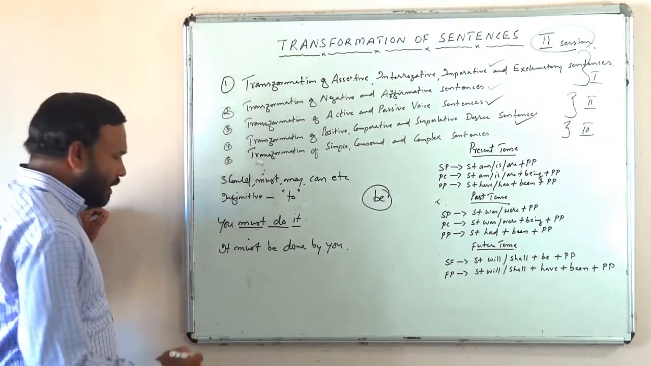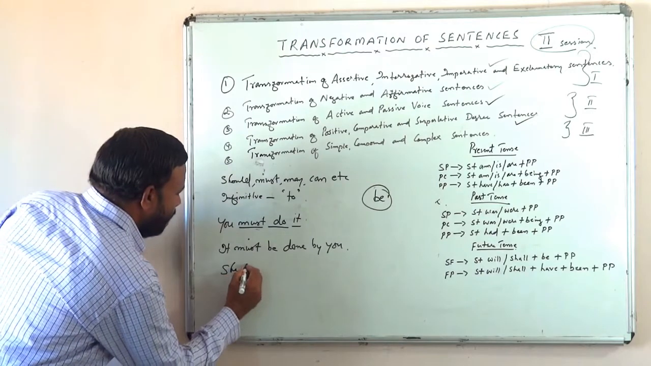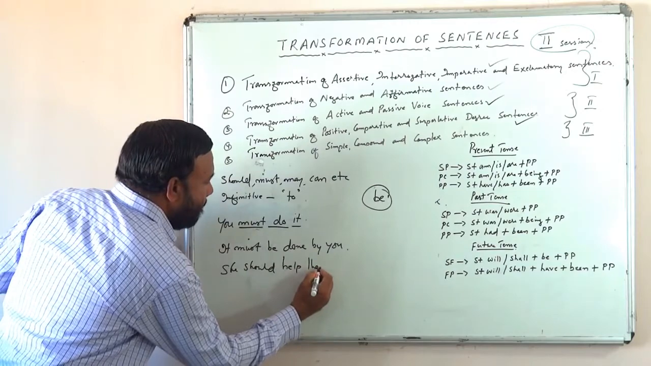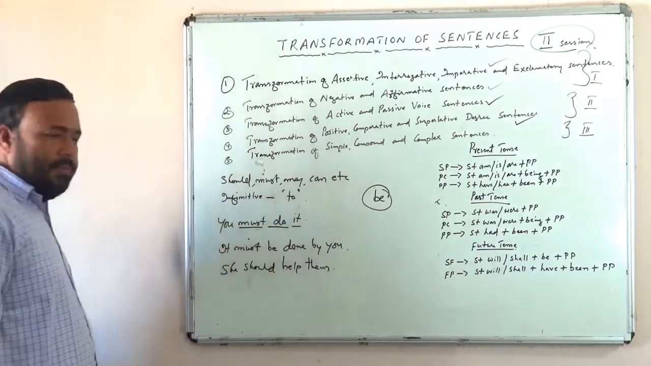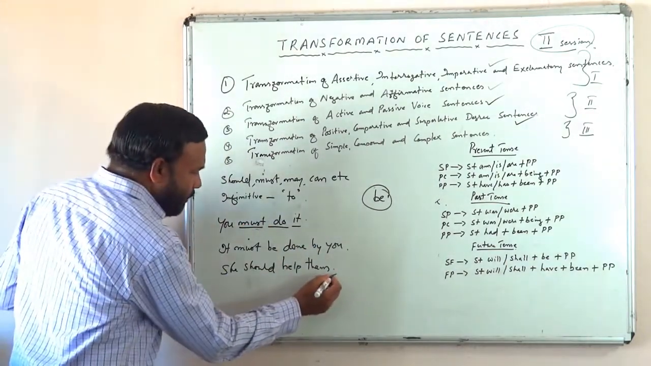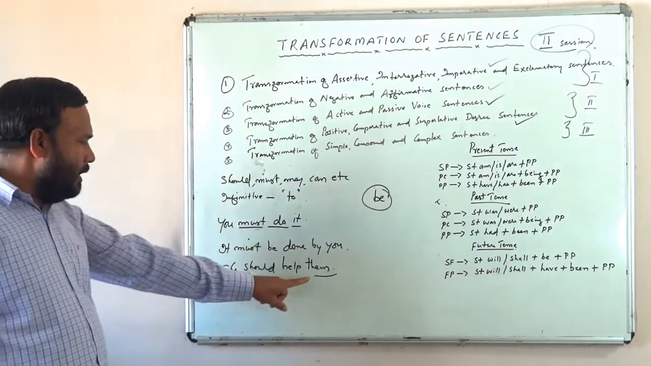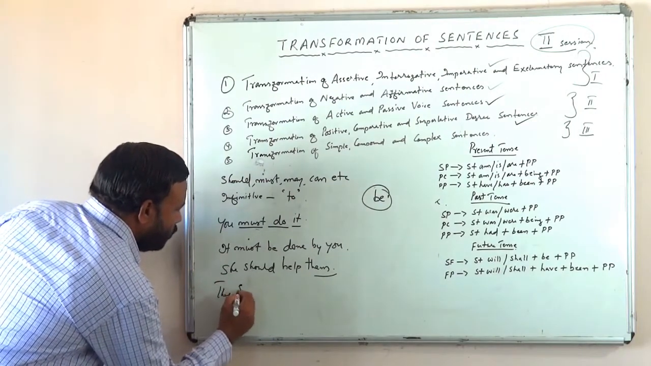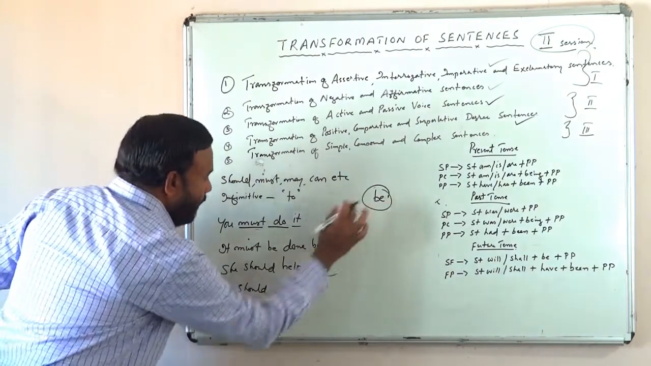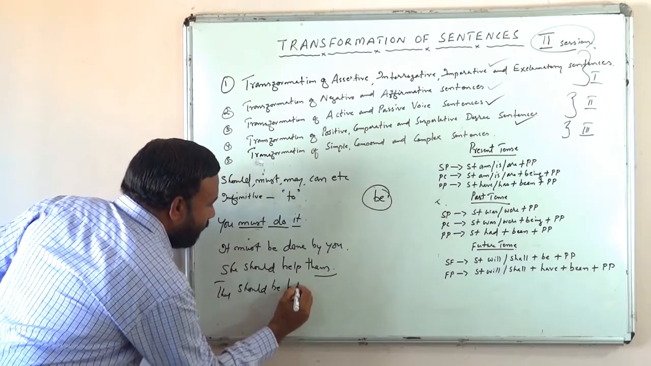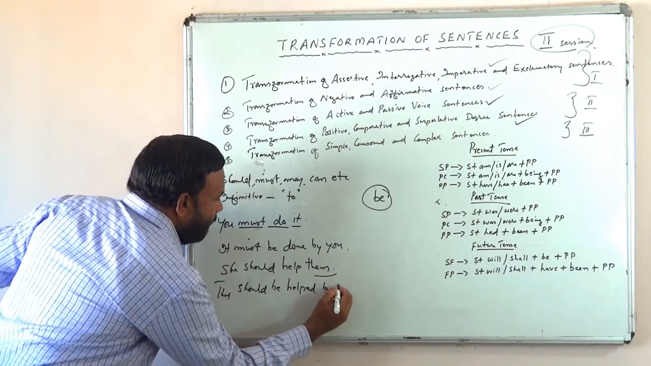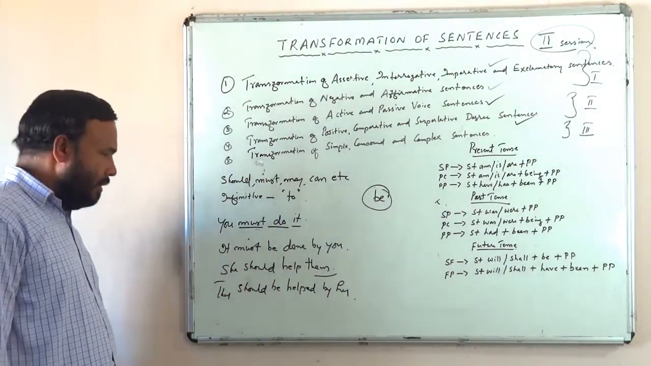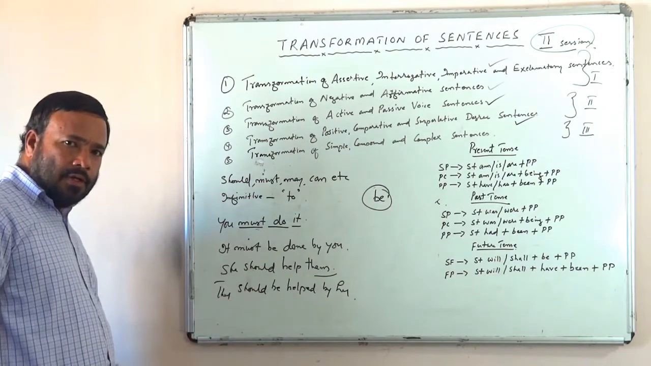She should help them. She should help whom? Them. Isn't it? So this is an active voice. How will you change it? They should be helped by her. She should help them. They should be helped by her. Is there a difference in meaning? Not at all, isn't it?